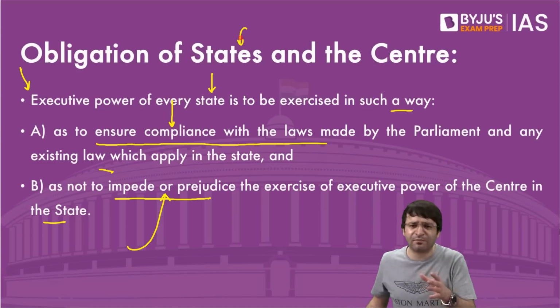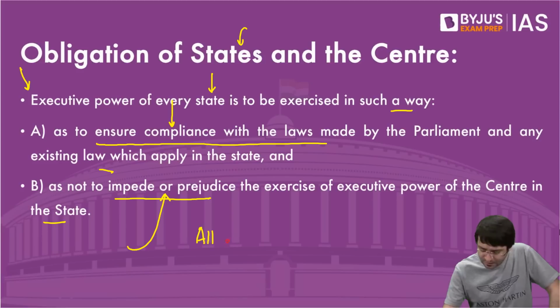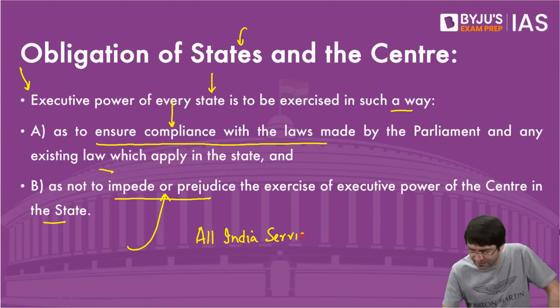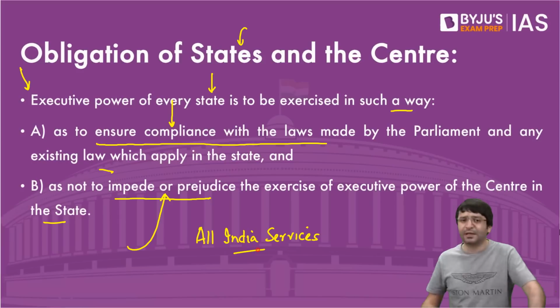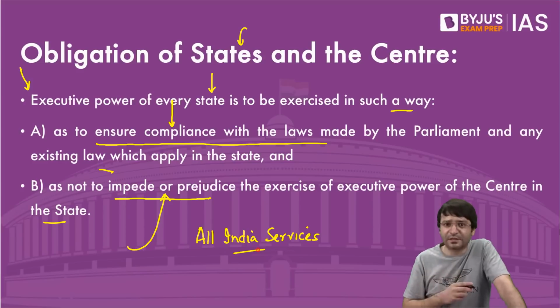States have the power to implement law and order, to ensure development of your state. Can tomorrow a state say that we will not have all India services officers working in our states? Because who are these all India service officers? IAS officers, IPS officers, forest service officers.